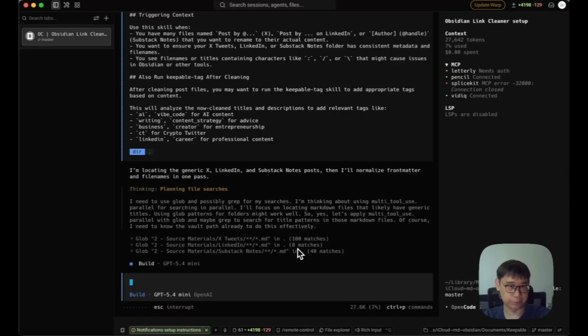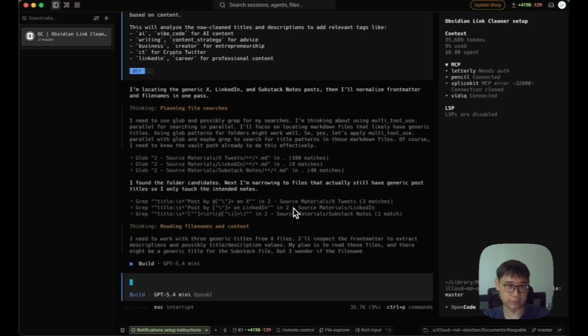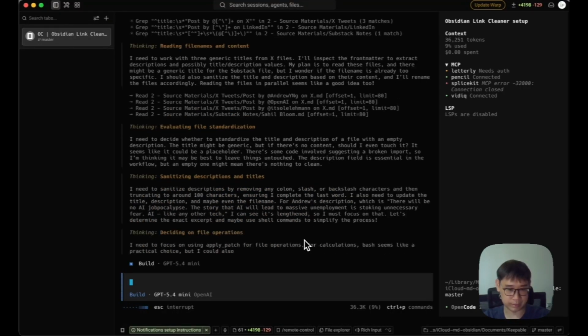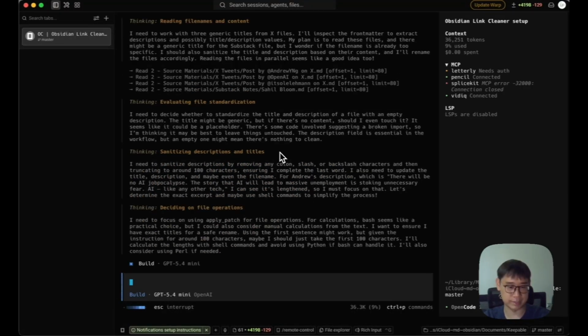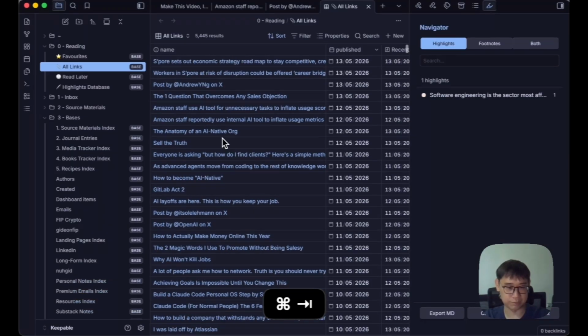And this is the skill that you already have inside of the GitHub repo. So you look through all of the tweets, LinkedIn, and Substack notes folders to find all of these ones that already have this style of content inside the title. And then now they're actually sanitizing it. All of this is already done automatically for me, instead of having to go through manually and try to change all of these different entries.